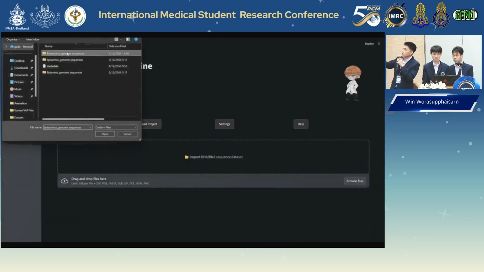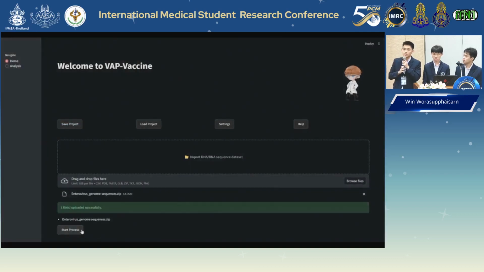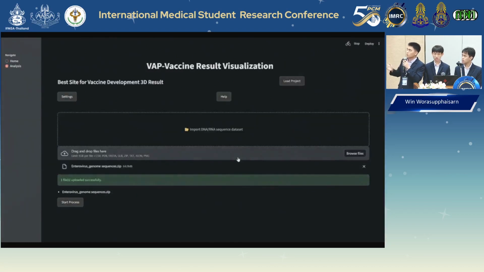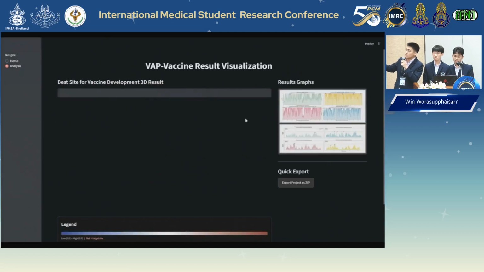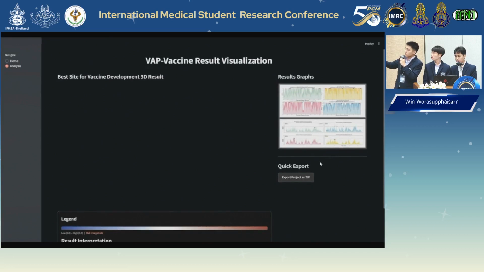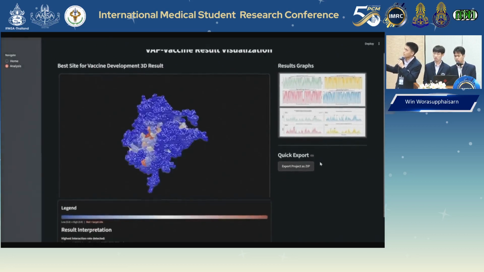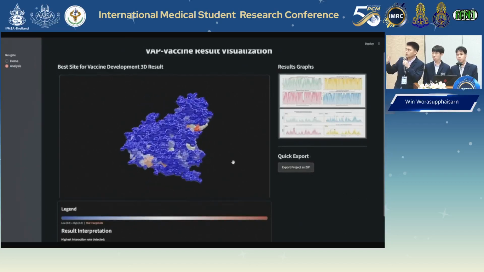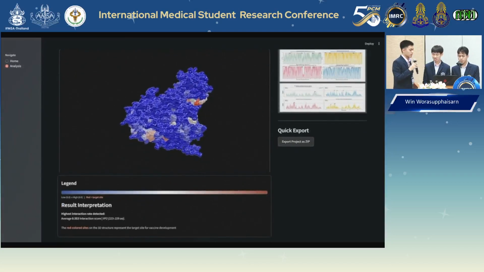First, we will upload the virus DNA sequence or genome sequence onto the software. Then, after we have set our software up and hit analysis, our software will perform computations. In just a few seconds, it will project the SRC value onto a protein structure. And the software is currently processing. In just a few seconds, it will project the value onto a protein structure. And yes, there it is. The researcher will be able to use this data for further analysis or further vaccine development.